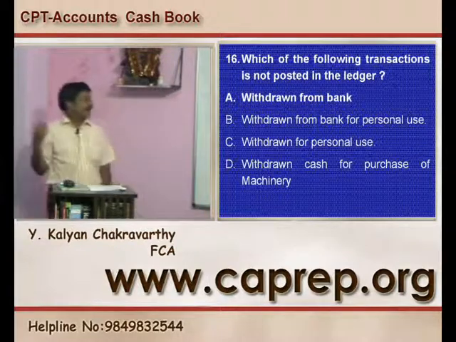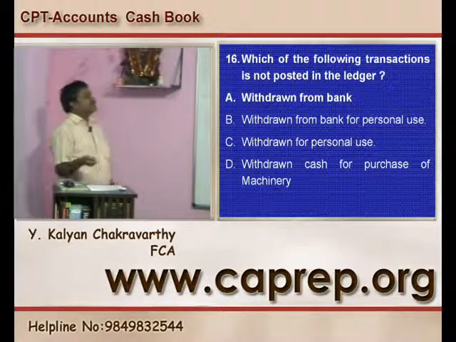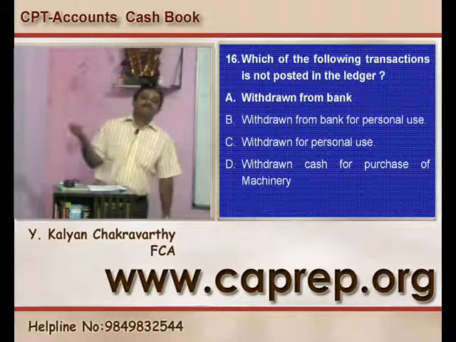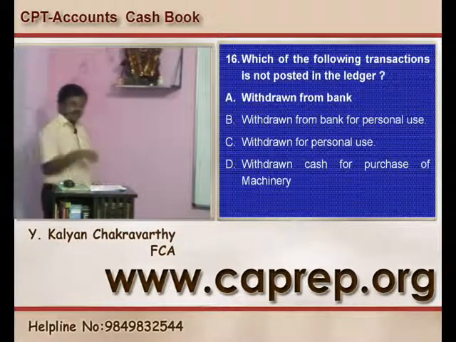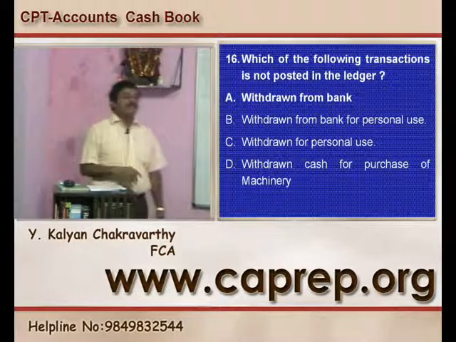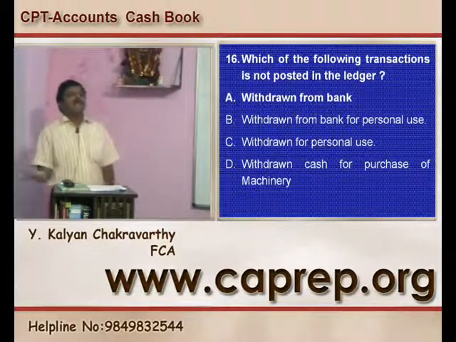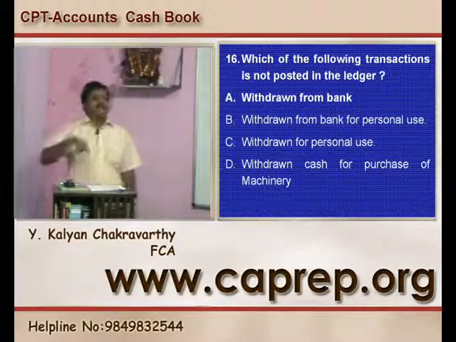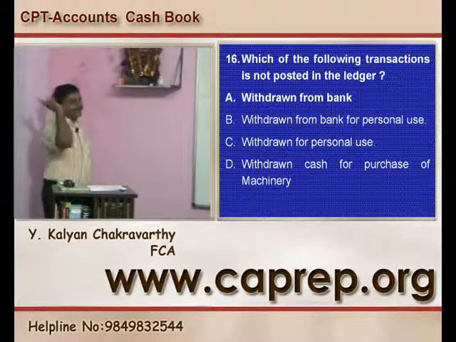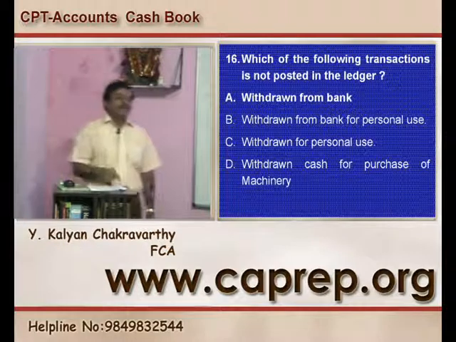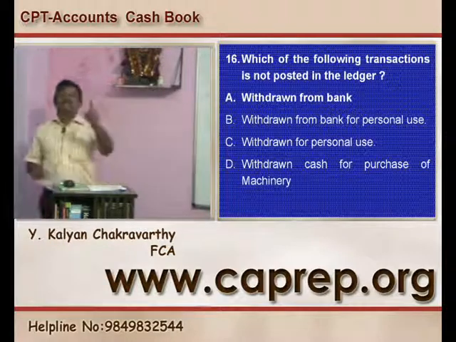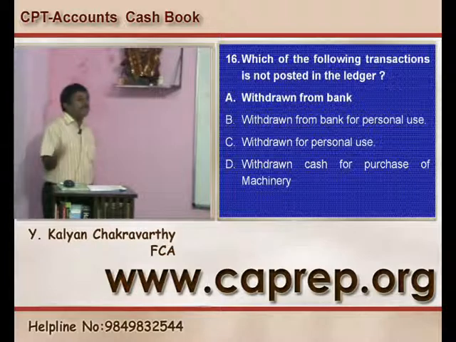Withdrawn for personal use, that is also cash being withdrawn for personal use, the entry is drawings account debtor to cash. Drawings account will be there in the ledger, so posting is required. Withdrawn cash for purchase of the machinery, entry is machinery account debtor to cash, so machinery account will be there in the ledger, so posting is required there. Only when cash is withdrawn from the bank for official purpose.